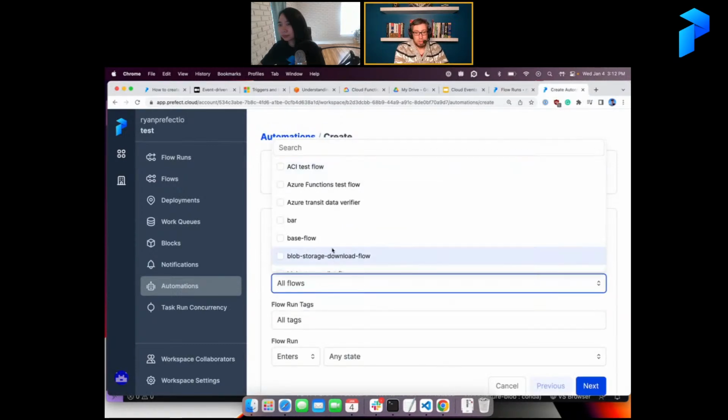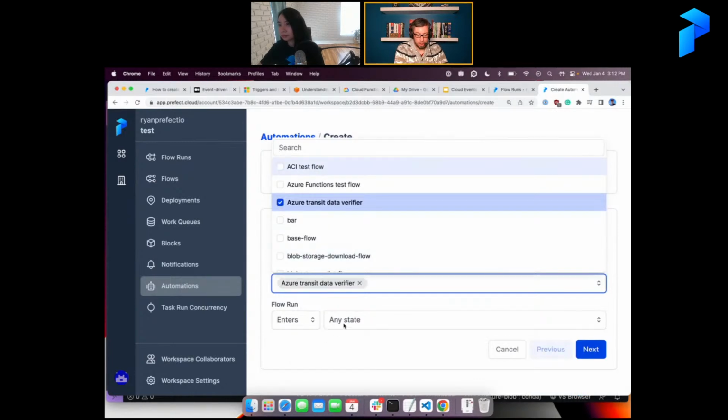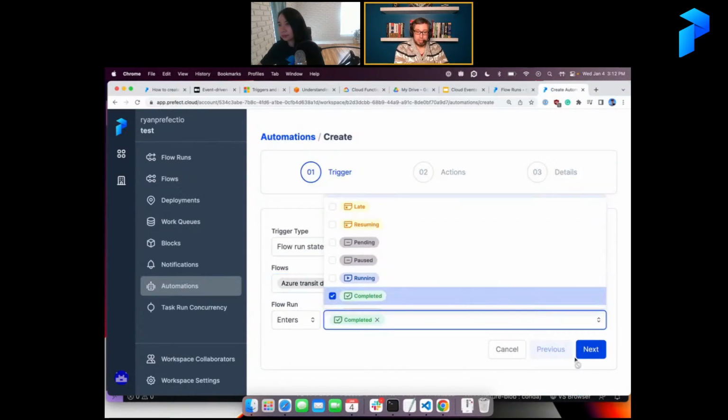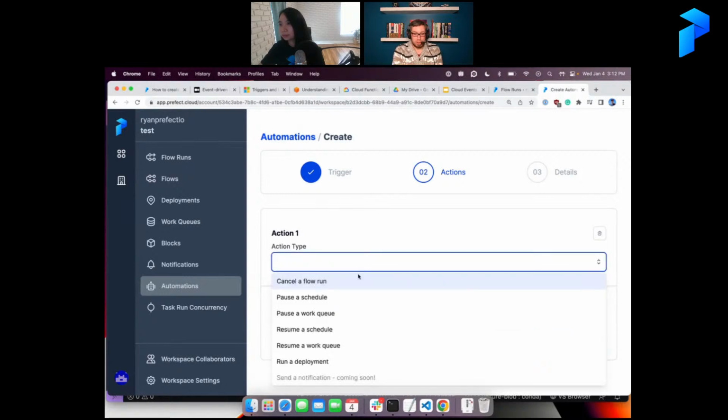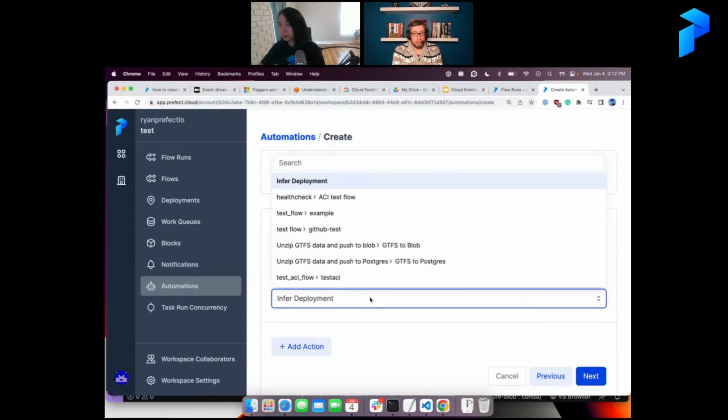So let's say I want to do something when my transit data verifier completes. Now I've set up a couple of deployments, things that I might want to do after I've verified that the data was updated and the zip file looks good. There are a bunch of actions you can take. In this case, I really just want to run a deployment.